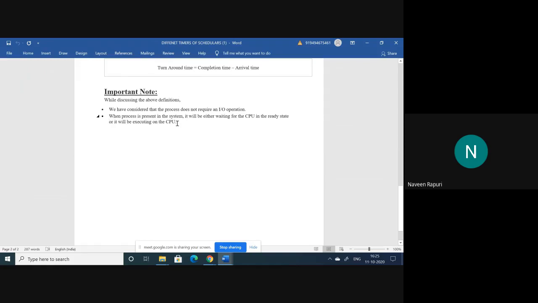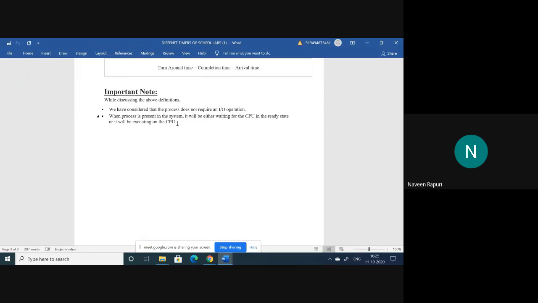That is the thing, because here there is no IO. If there is no IO, there is no waiting state. So it may be in the ready state or it may be in the running state. Suppose after completion of the process, it moves to termination.